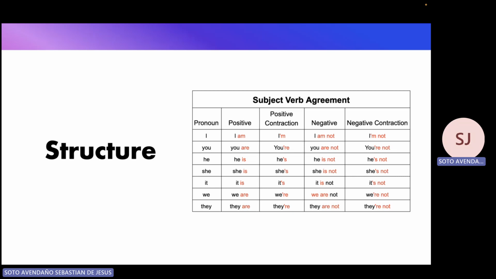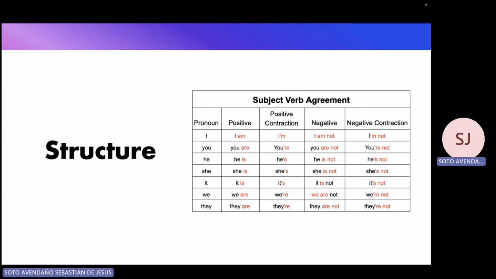On the other column, we have the positive contraction. So what does that mean? It means that when American people write a message or are speaking very fast, they're not going to say I am. They're going to pronounce the contractions if they're speaking, or they're going to write down the contraction if they are texting or writing. The contractions are the same. They represent the pronoun and the proper conjugation for the verb to be according to the pronoun. The difference is that we're going to contract them, so it can be pronounced faster and written faster.